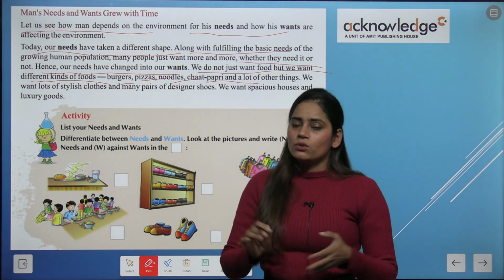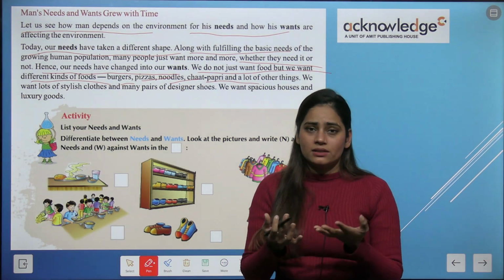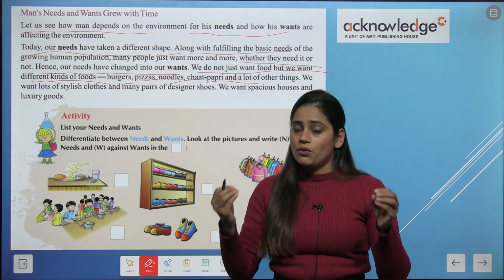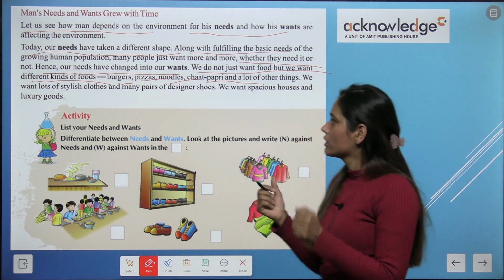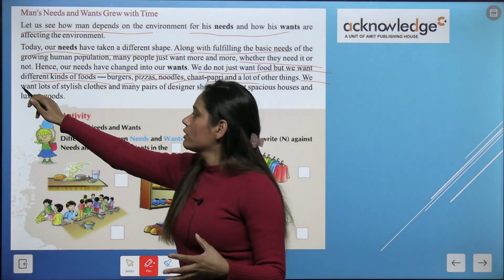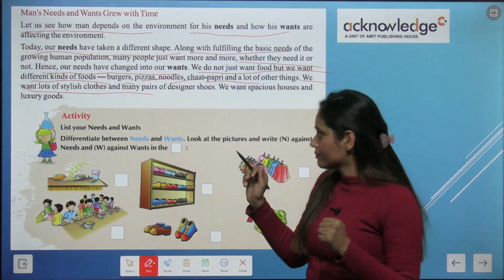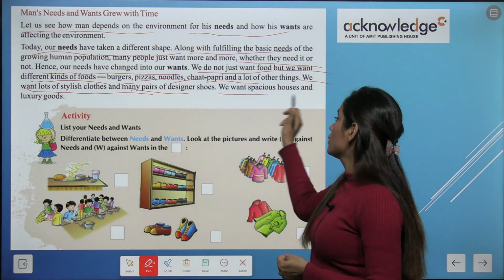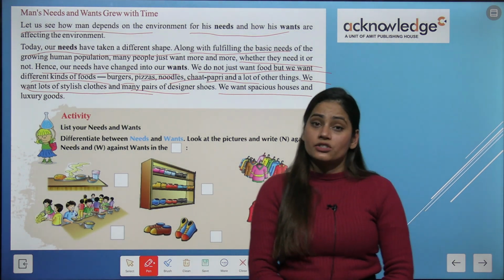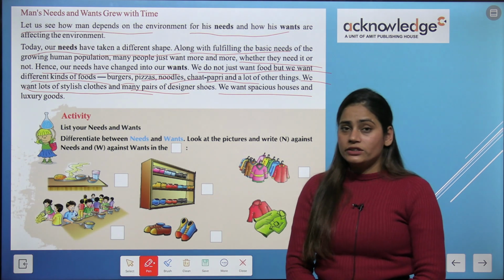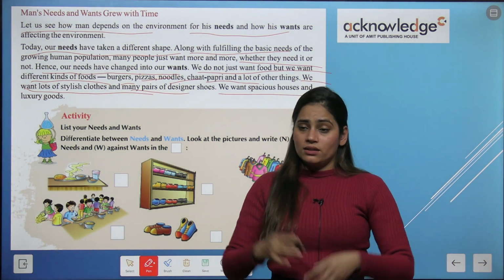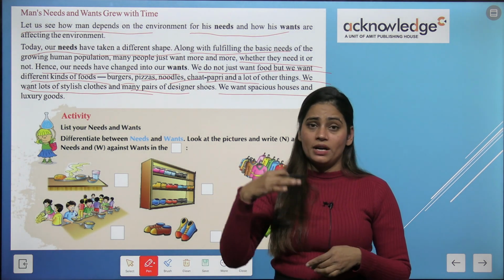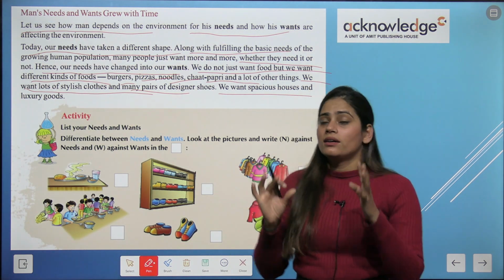Okay, we can also live on basic food, but what we want right now is many varieties in food. Okay, we want lots of stylish clothes and many pairs of designer shoes. We want a spacious house and luxuries. So as you can see, kids, the needs of man have increased and have become wants.